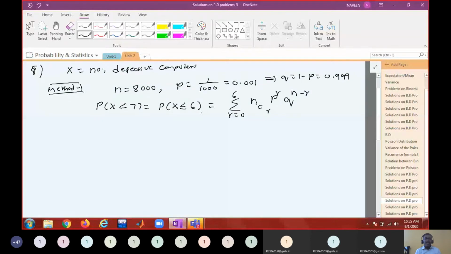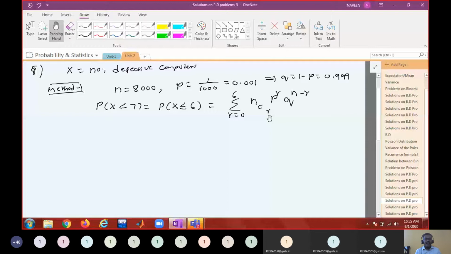Now you cannot find this through the distribution table. The distribution table will not contain 8,000 values. So manually you have to compute 0, 1, 2, 3 and so on. So this is one way of doing this.